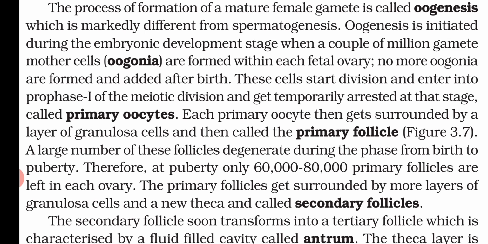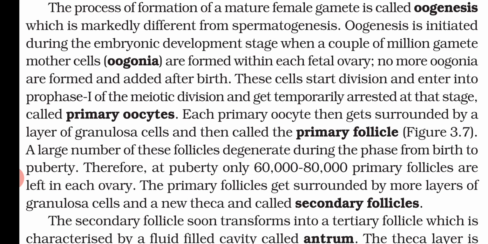Now these cells start division and enter into the prophase of the meiotic division and get temporarily arrested at the stage called the primary oocyte. So from the oogonia, they will enter the prophase of the first meiotic division, and after that they temporarily remain there and are called the primary oocyte.